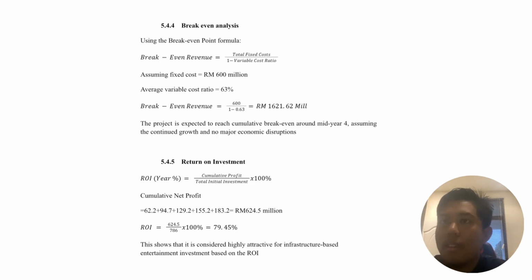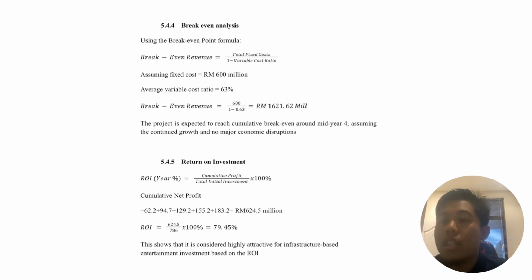Next, we compare the budgeting and the financial plan. We propose the break-even analysis to determine the break-even revenue. We utilize this formula, and finally what we got is that this project is expected to reach a cumulative break-even around the fourth year, assuming continued growth and no major economic disruption.